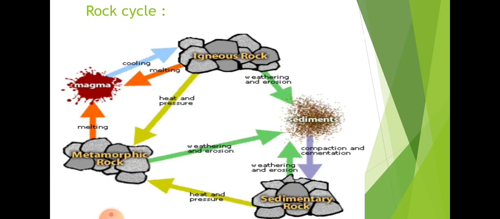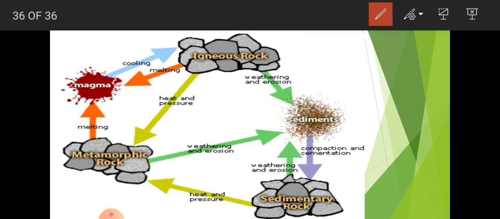Now the last topic of this chapter is the rock cycle. What is the rock cycle? It is the formation of different rocks, one rock changing into another rock. The change of one type of rock into another type is known as the rock cycle. Now let us see how it forms. The magma which is present in the mantle. So what is magma? Magma is a molten form of rock which is present in the mantle.